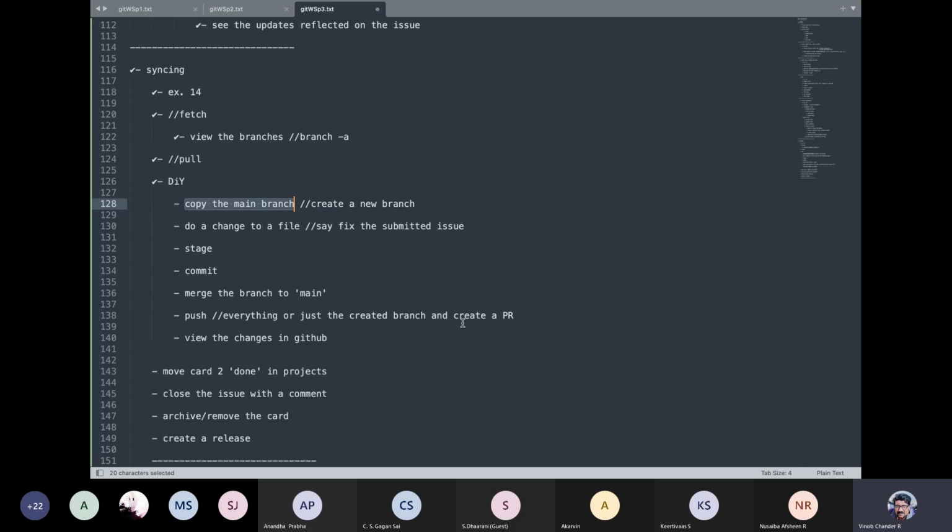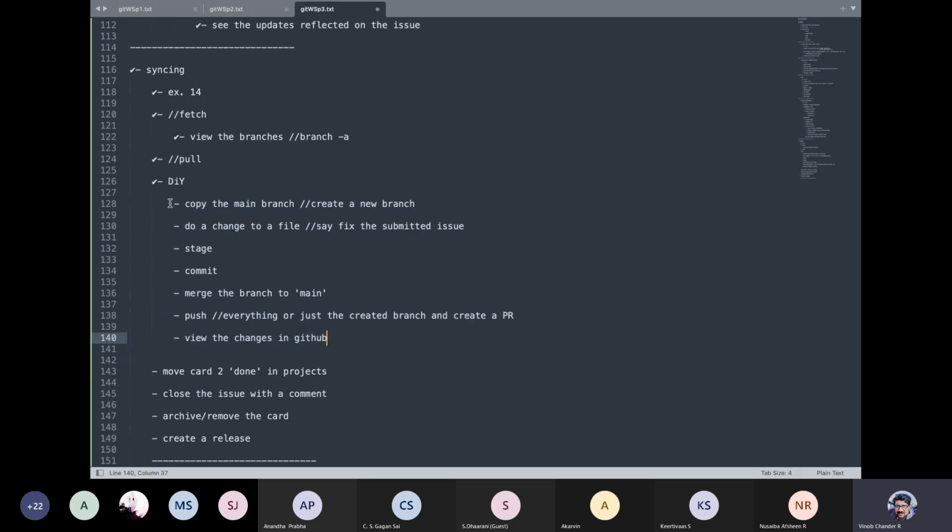So create a branch, create a PR for that branch, and let somebody else approve it. Make him or her the reviewer, and make somebody else an assignee. Then approve that particular request, and then merge it. So please try doing this yourself after the session is over, either on this project itself, because I've just shared the code, and view the changes in GitHub.